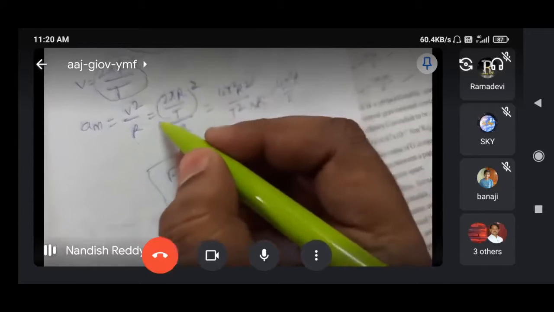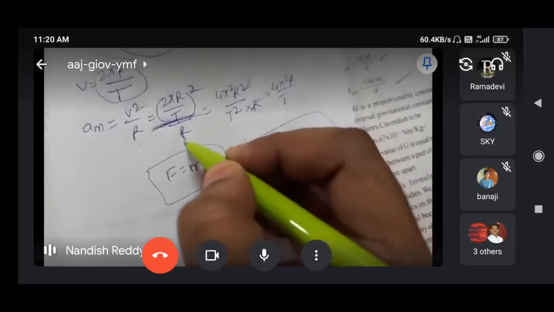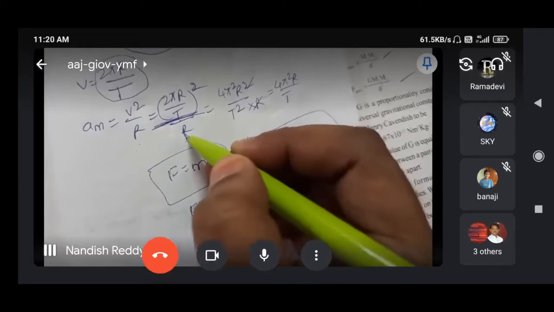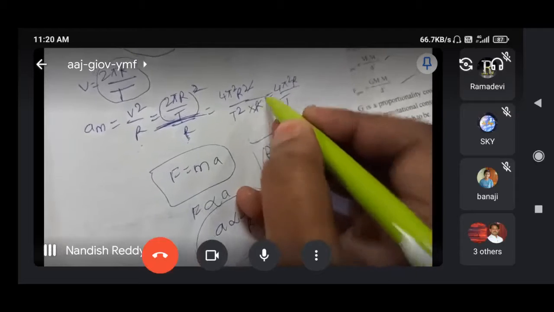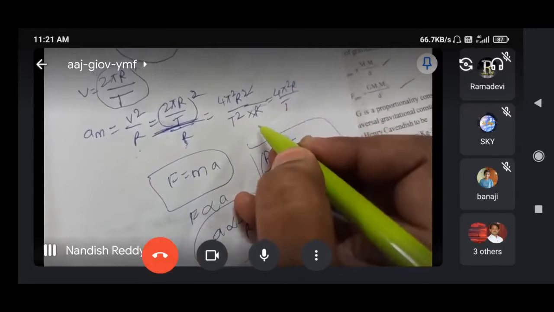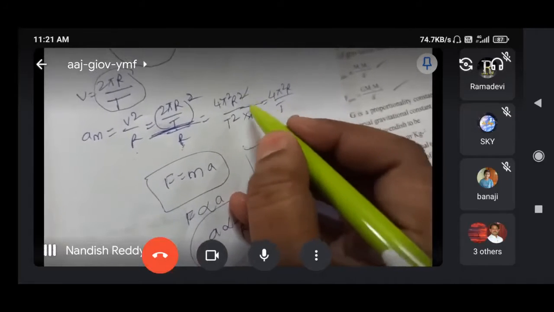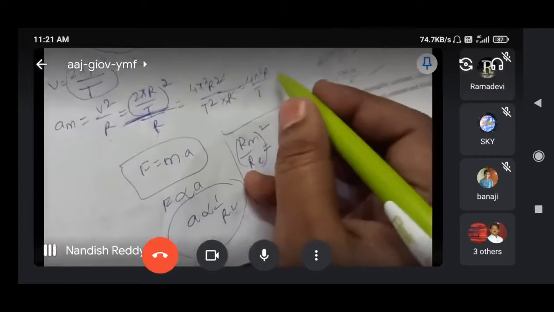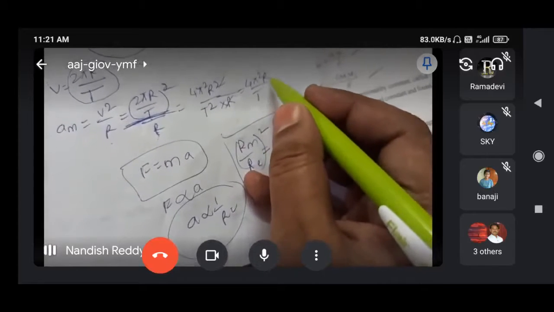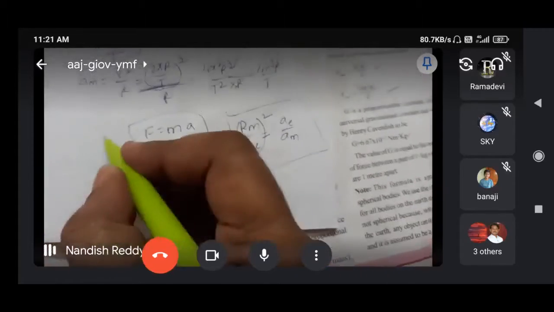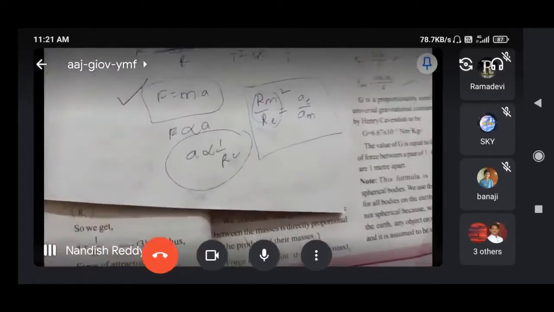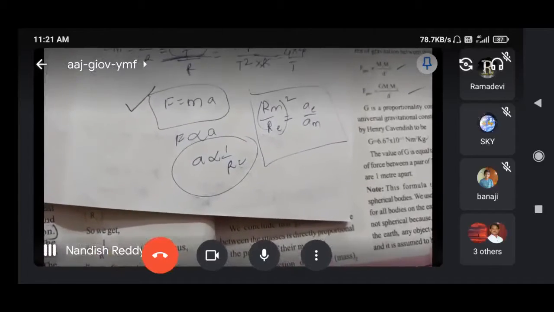This one is the numerator and this one is the denominator. Here I am writing this one as the numerator part, so we have to take the reciprocal. So again it comes to the denominator only. So one R will get cancelled. 4 pi square R by T square is the answer here. And actually from Newton's second law, F is equal to ma. Yes, F is equal to ma.